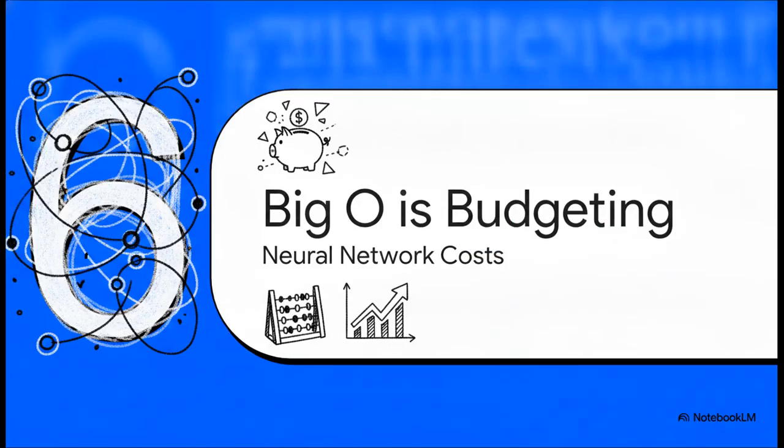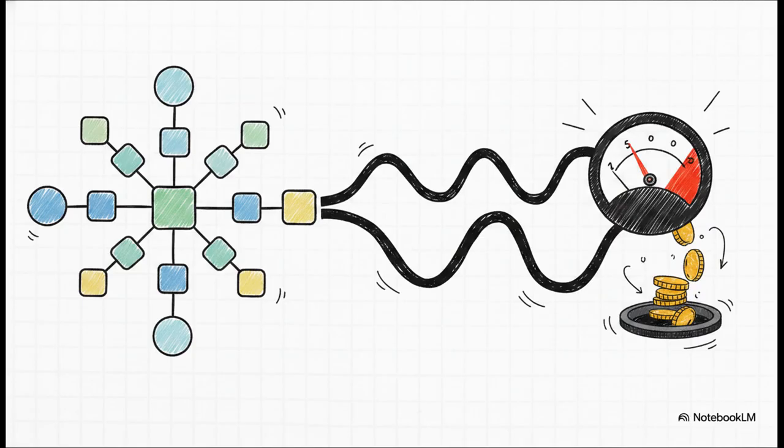Which brings us to our final section, Part 6, Neural Network Cost and Big O Budgeting. This is where theory meets reality, folks. In a neural network, every single neuron performs continuous mathematical operations. This means that adding more layers to make your AI smarter drastically increases memory usage and computation requirements. You're essentially transforming Big O notation from a theoretical computer science concept right into real-world resource planning. Because every calculation takes power, and in the cloud, power is money.